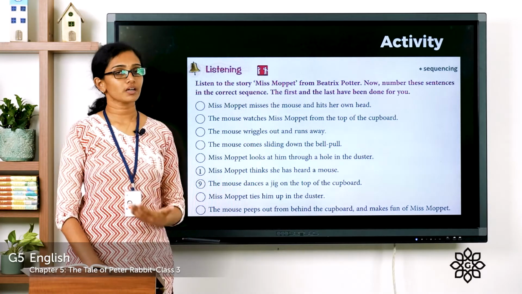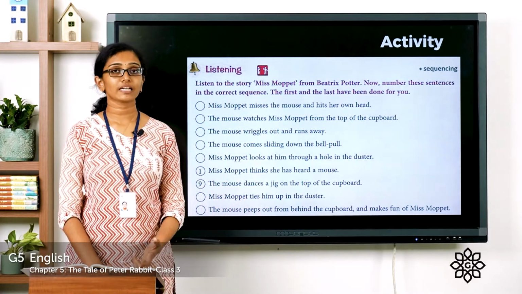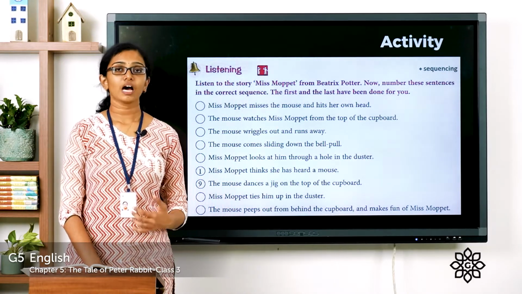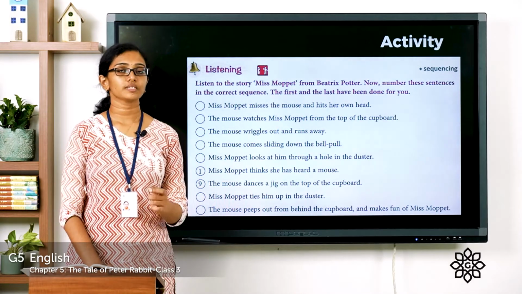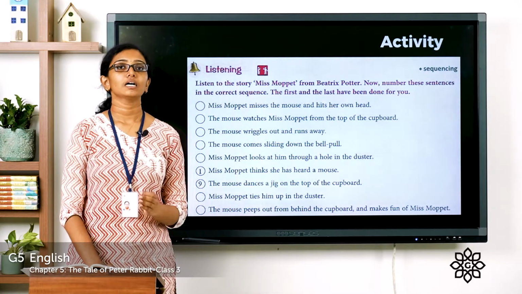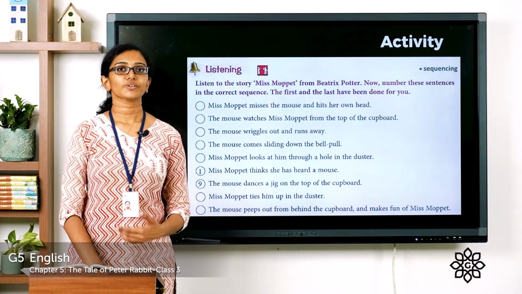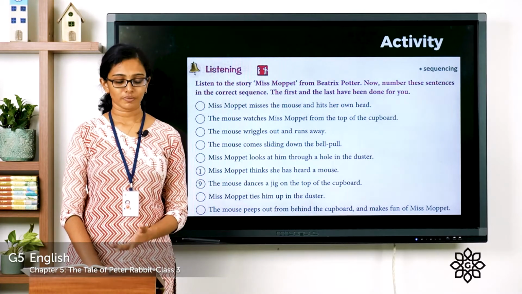So I'm going to read out that story to you. Listen to that carefully. This will definitely improve your listening skills. Then after listening to it carefully, you have to number these sentences in the correct order. So let me read out this story to you. So you can do this as an activity. So please listen carefully.